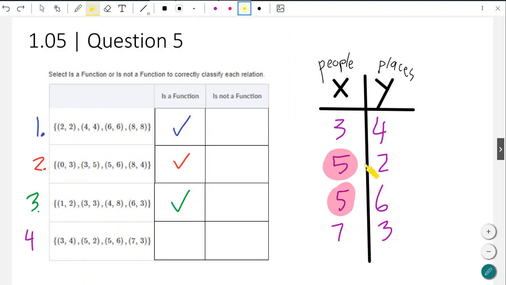Right? So we got, let's say this is Bob again, right? Bob is 5. Bob is trying to go to both mini golf and he's trying to get to the movies at the same time, right? That is no good, right? And if you look at it in the context of just the table, right? Again, 5 is repeated, and then we have 2 different outcomes. That is the problem. So this one is our first, but last, not a function. This one is not a function.